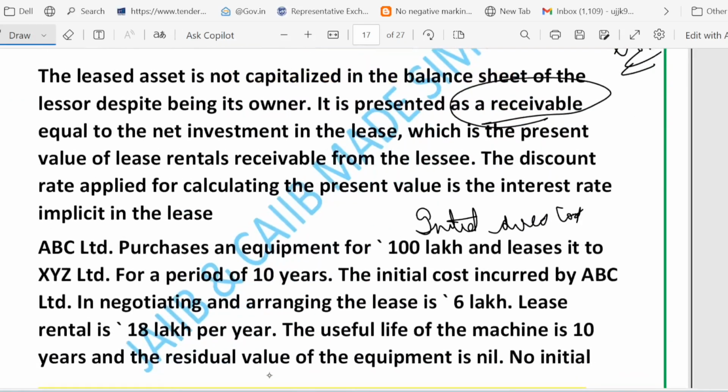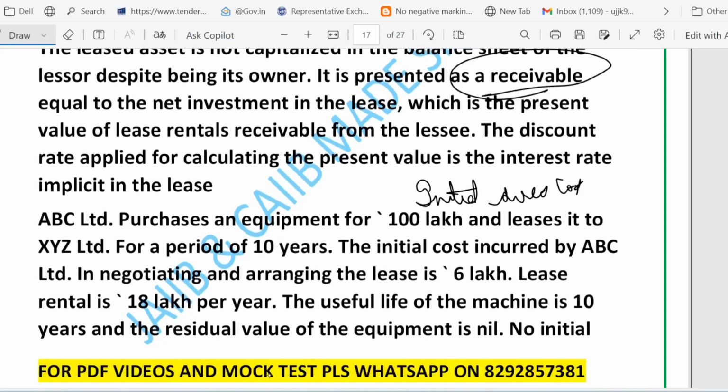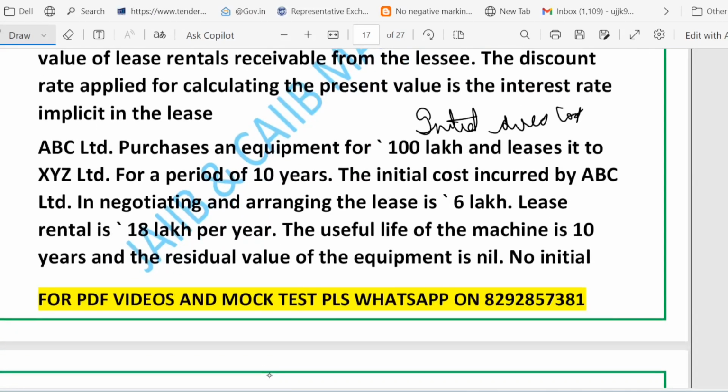Now let's look at the next slide. So friends, let's see how the lessor records a finance lease using a simple example, and the same thing has been shown here. Till now it was all theory. Now let's see one simple example of how the lessor records a finance lease.